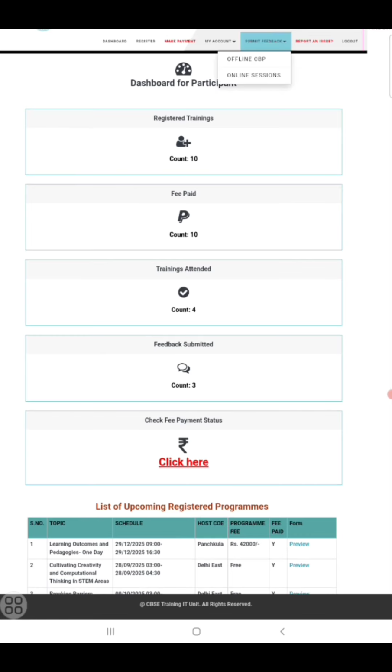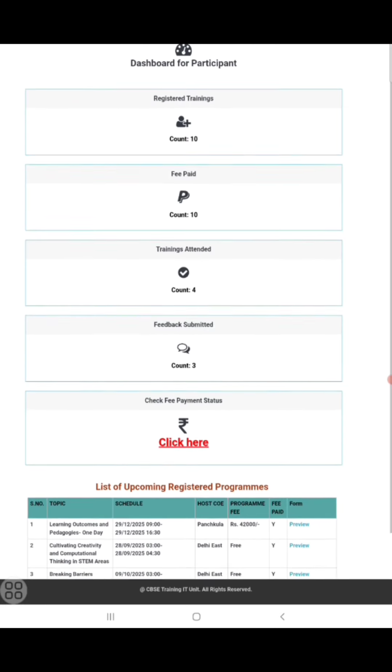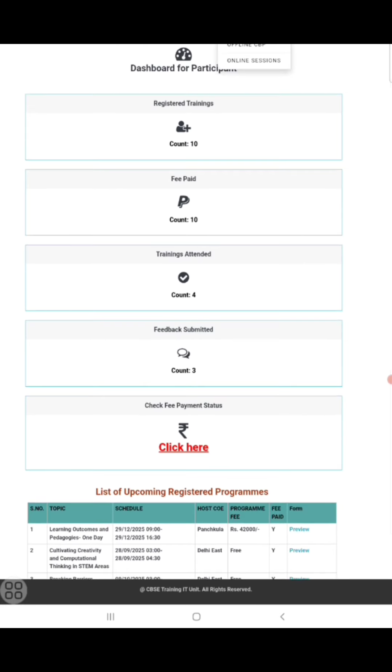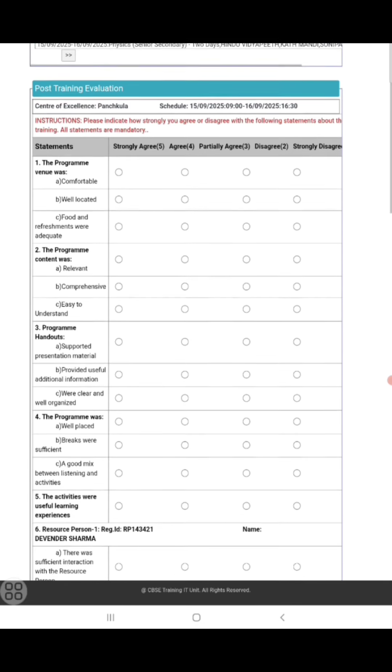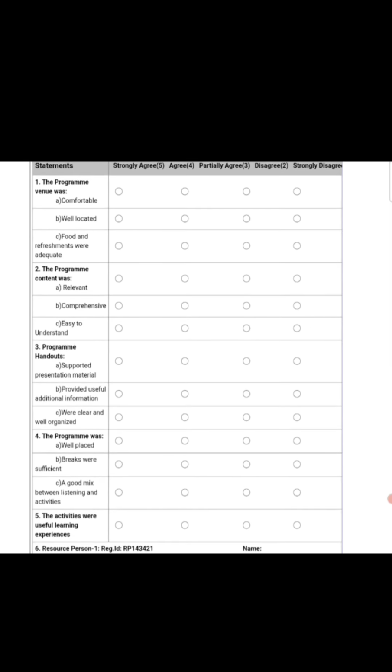Here my dashboard appears, in which you can see how many you have registered, fees paid, count, and training attended. This all will appear in it. From here, you have to submit the feedback in offline CBP. In the offline CBP, you have to select the title of the program, where you attended the program, and on which date, and then submit the feedback on the basis of the school and also the resource person.